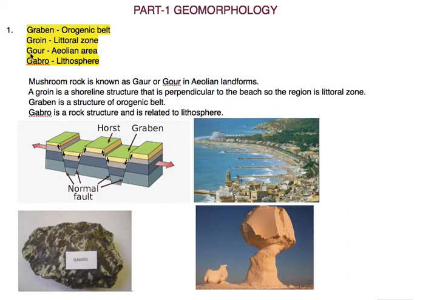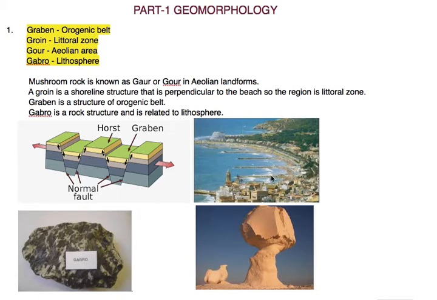Okay. Now groin. What is groin? How is it related to littoral zone, that is coastal area? Here in this image we can see a coastal area, and if we look carefully, there are perpendicular lines here, here and here.